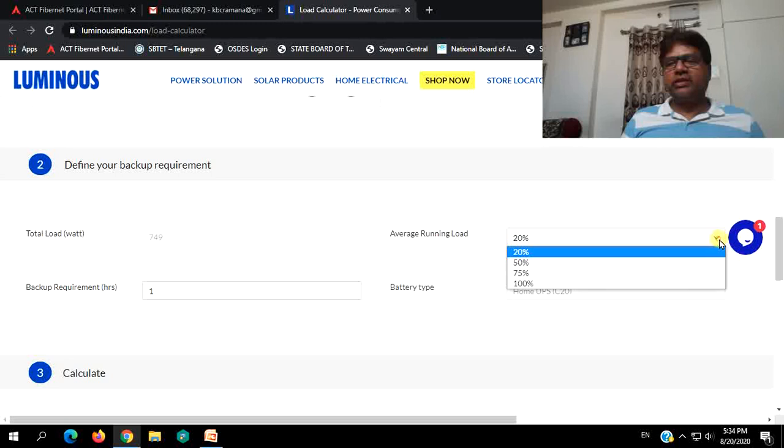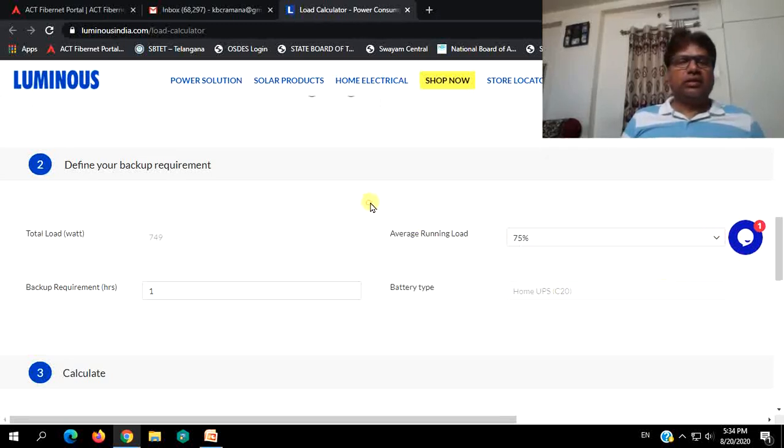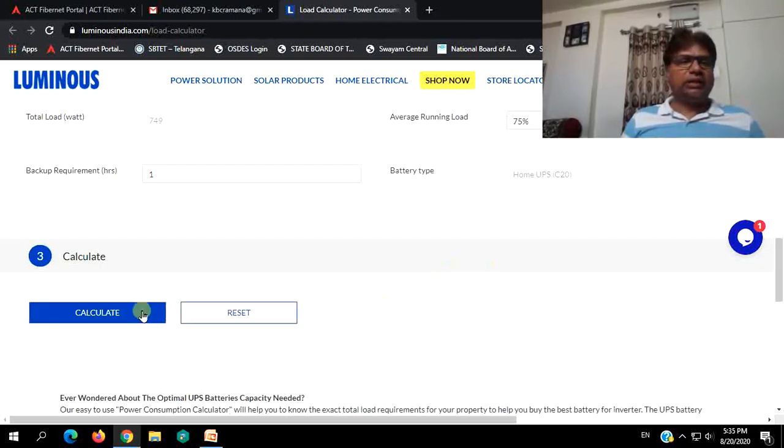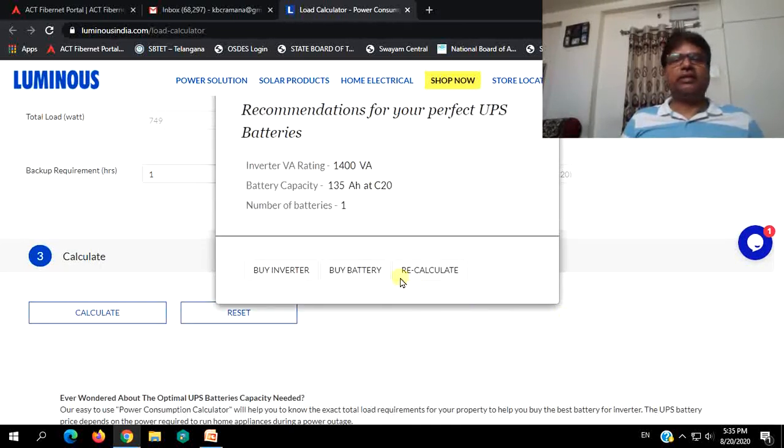Average running load, just think that you want 75%. Backup requirement 1 hour. Same battery. Now calculate. See, it is suggesting 1400 VA. This particular company is offering a 1400 VA UPS. Some other company may not have 1400 VA or 1.4 kVA. It may offer 1.5 kVA, and the suggested battery capacity is 135 Ah. One battery would be sufficient.